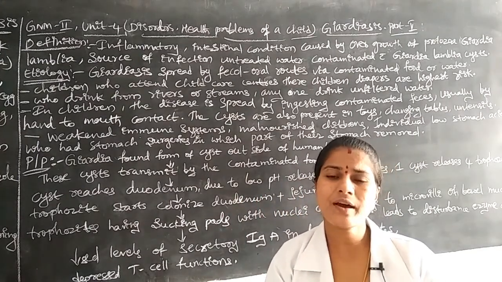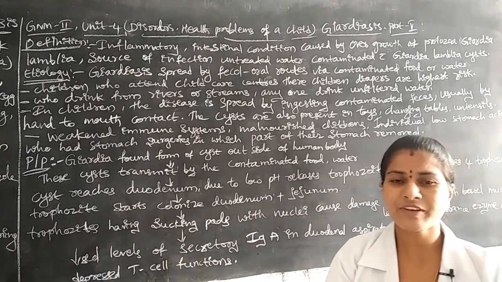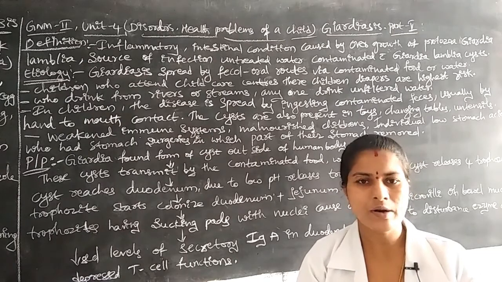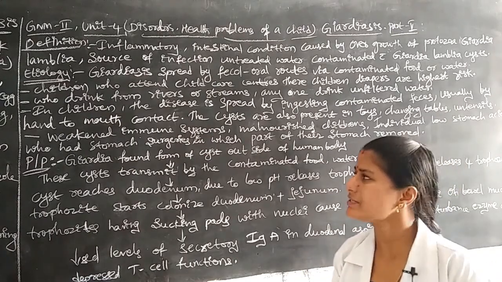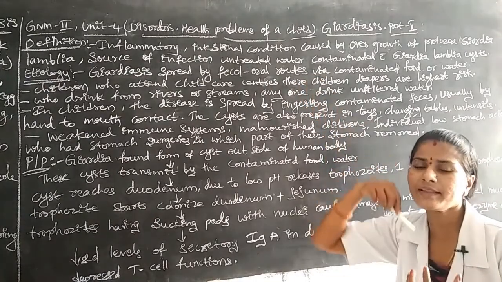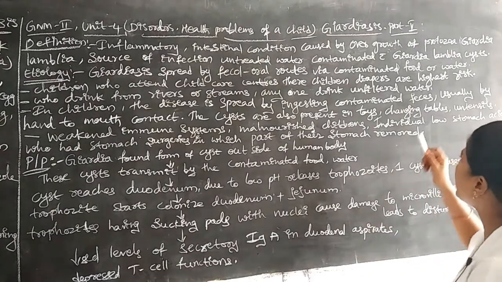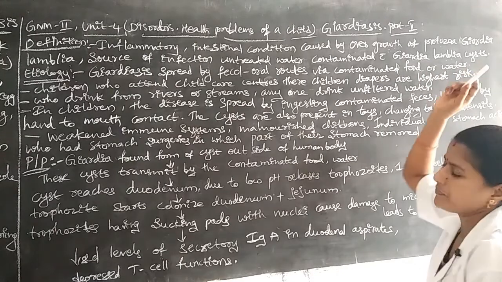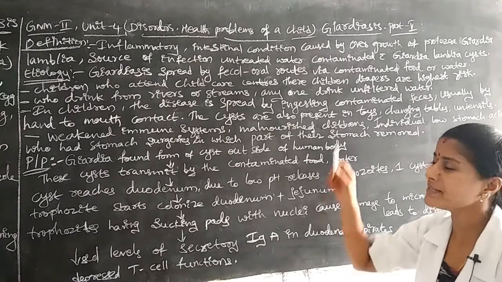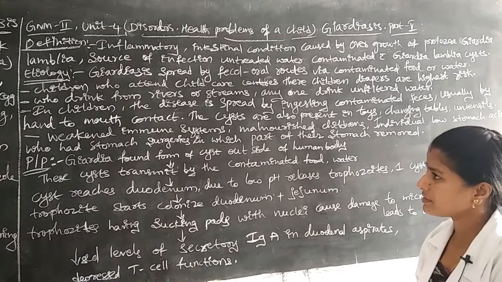This is the normal mechanism of digestion. Once the food is digested, waste products are excreted from the body and energy is supplied to all body parts. Now, the fecal-oral route means that once the infection is in the human body, the Giardia lamblia cysts from the intestines will be present in the stool of the affected person.